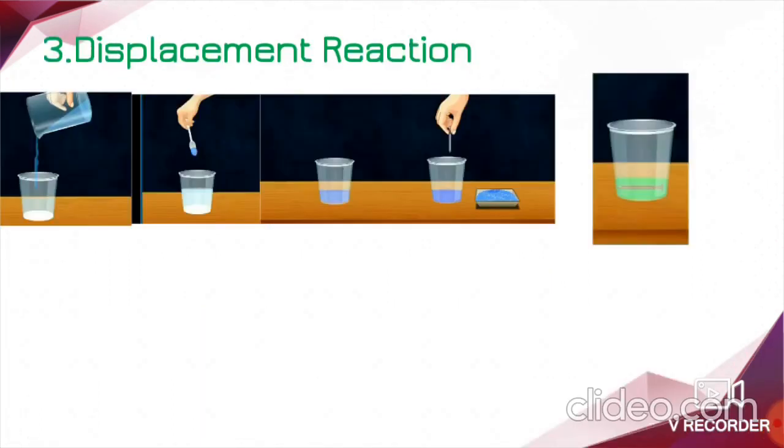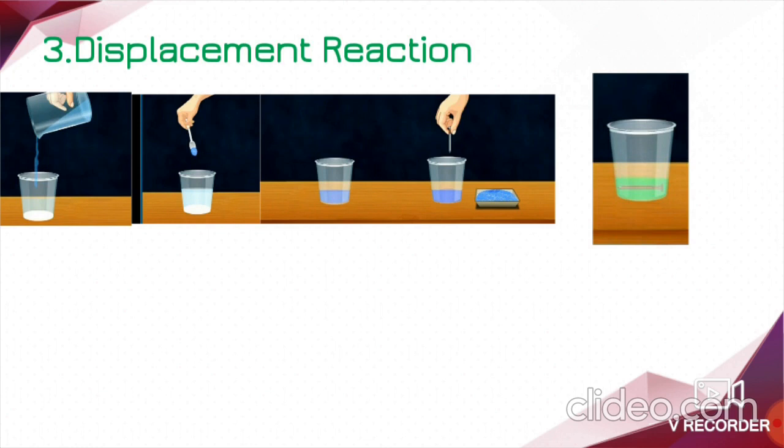Next we will see displacement reaction. What is displacement reaction here? The name itself indicates that something displacement is going to happen in the reaction. It means a chemical reaction in which one element displaces another in a compound. This is what we call displacement reaction.